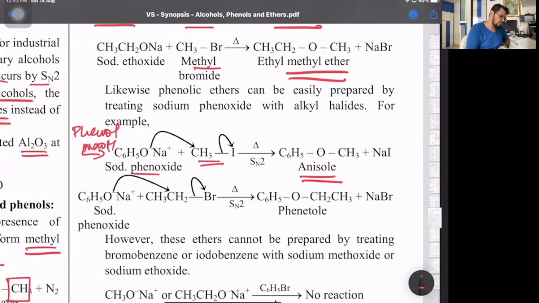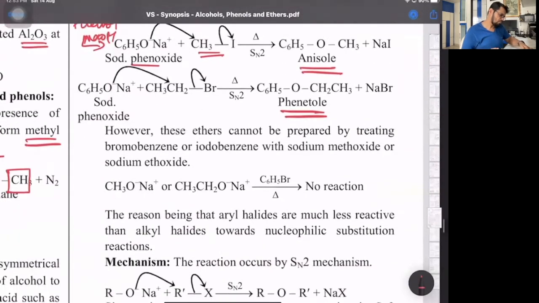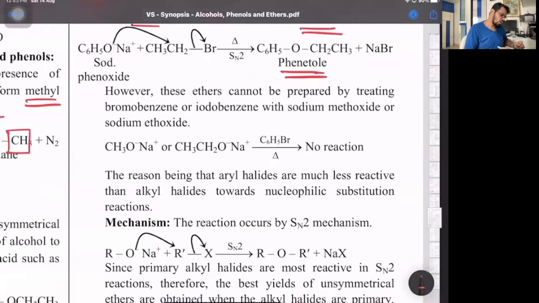And same sodium phenoxide with ethyl bromide. Look at that, now the name is proper. Ethyl phenyl ether, that's phenetole. But here the drawback is there, not for branched ethers. For branched ether, the mechanism is different. We need alkoxide of higher branched alcohol, and the alkyl halide should be 1 degree. Mechanism goes by SN2.